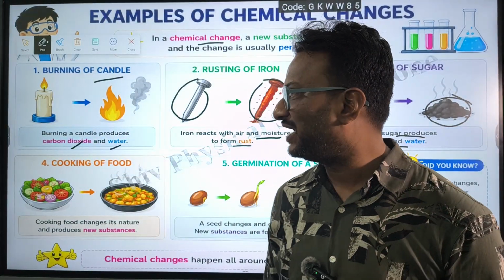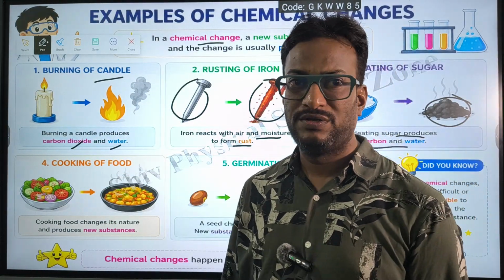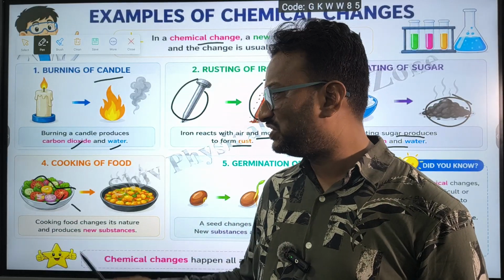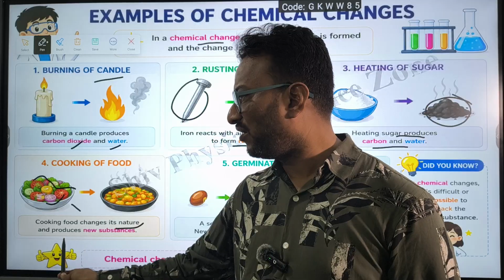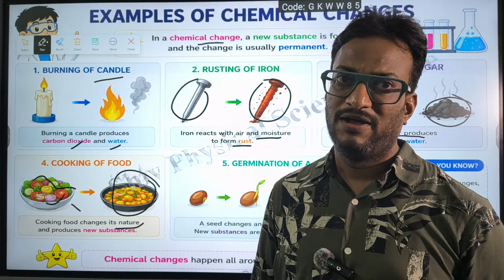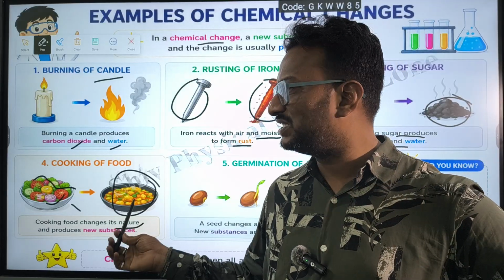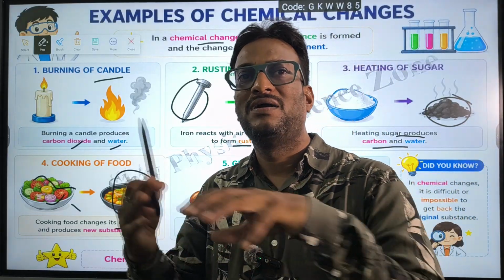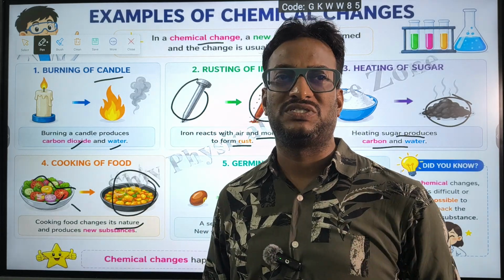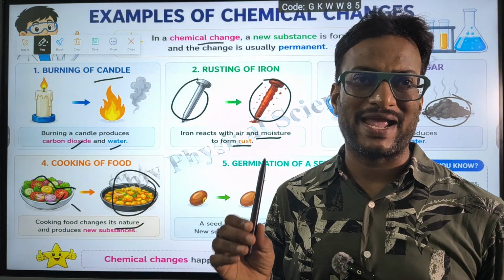And we take one more example, cooking of food. If you cook raw vegetables, the nature of the vegetables will be changed and it will form a new substance. From that new substance you cannot get back the raw vegetables through any other process. Suppose we take a carrot.